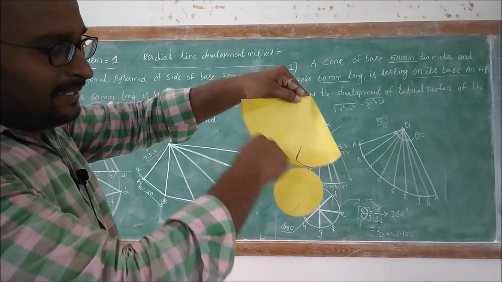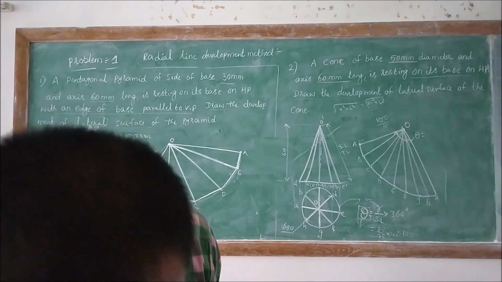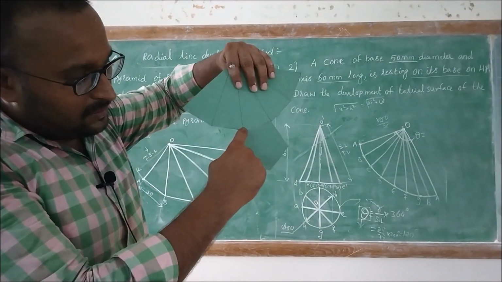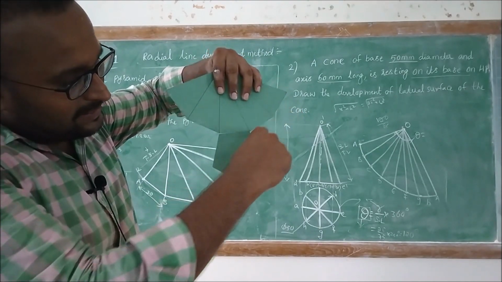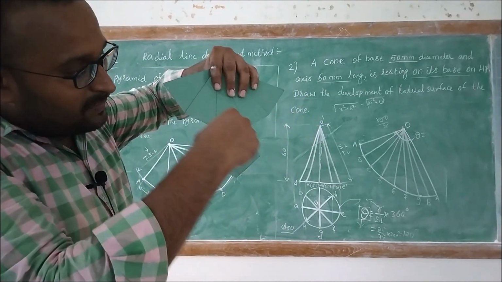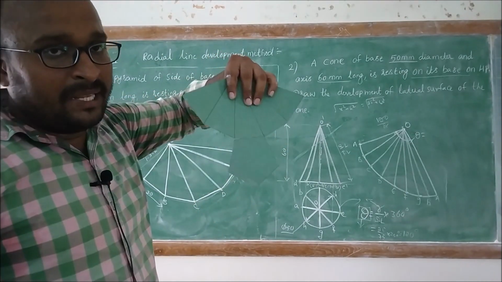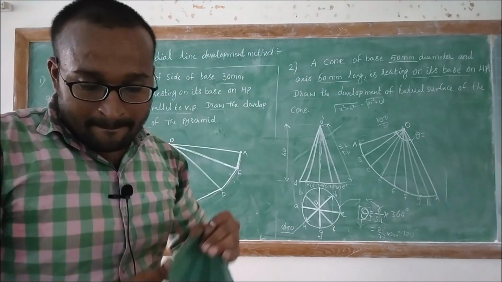Then here this is the circular surface. For a pyramid, we will have straight lines. We don't get the circular shape, right? An arc will not appear, only we will get the straight edges. Please remember that. Thank you.